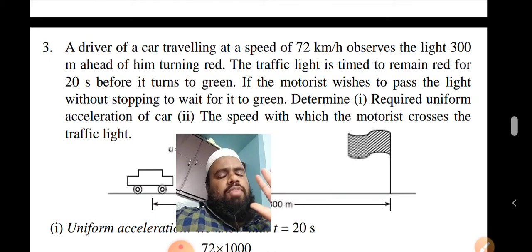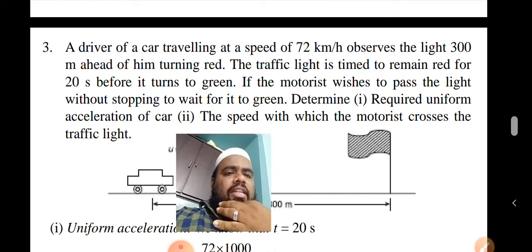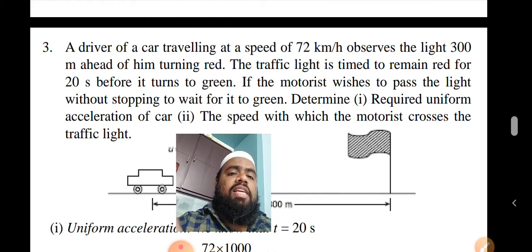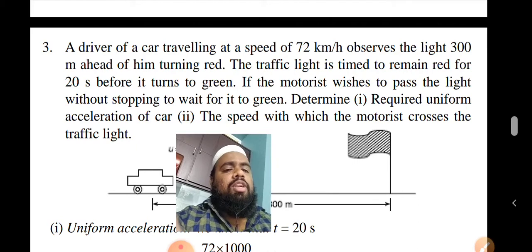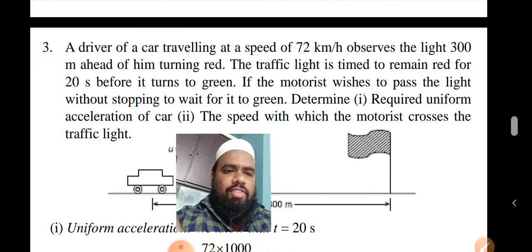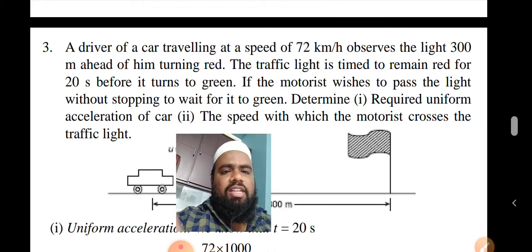So while he is going, he observes a traffic light ahead of him turning red. The traffic light is timed to remain red for 20 seconds before it turns to green. So it turns red, and for 20 seconds it will be in that red color only. After 20 seconds it will be green. We know the meaning of red light and green light. Red light means we have to stop, and green means we can move. It's a traffic signal.